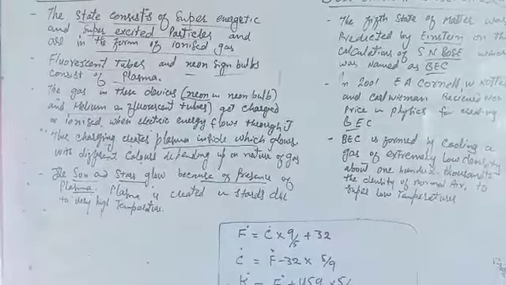The fifth state of matter was only predicted by Einstein on the calculations of S.N. Bose.